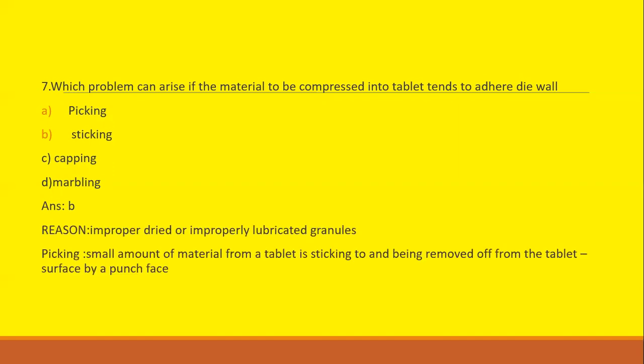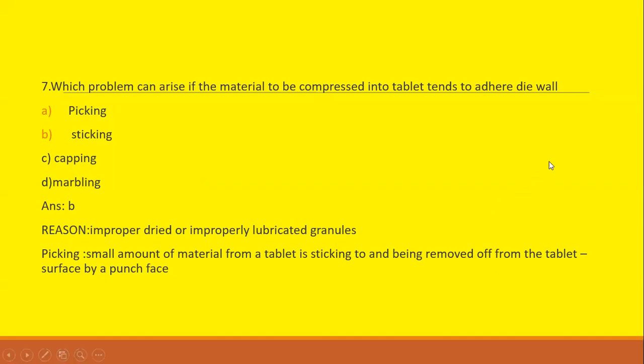The reason for this is improperly dried or improperly lubricated granules. So improperly dried or improperly lubricated granules are the reason for sticking. Then what is picking? Never get confused between sticking and picking.